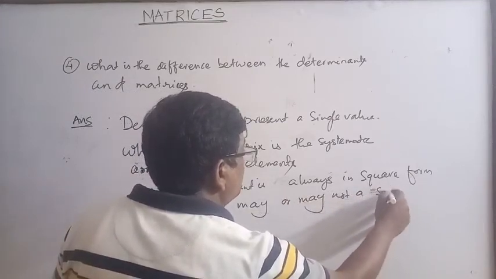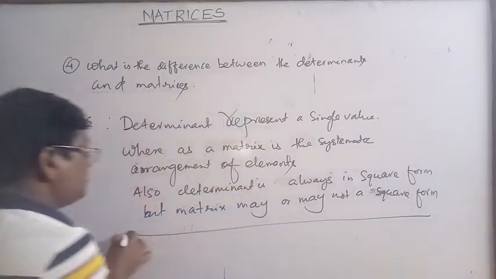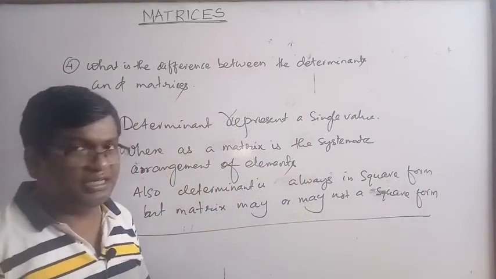These are the differences between matrices and determinant.